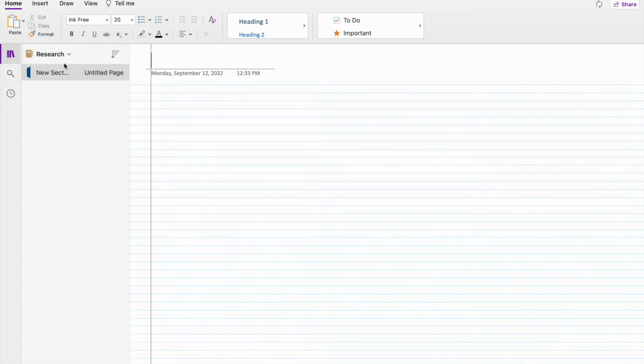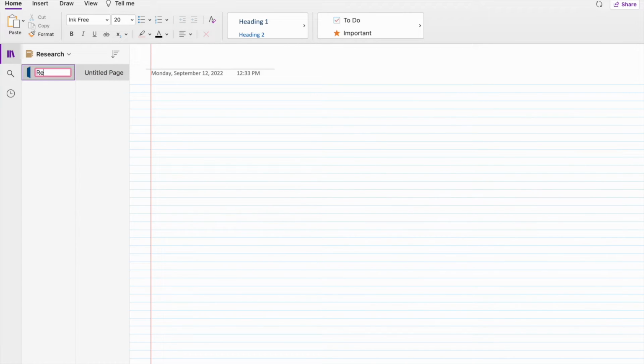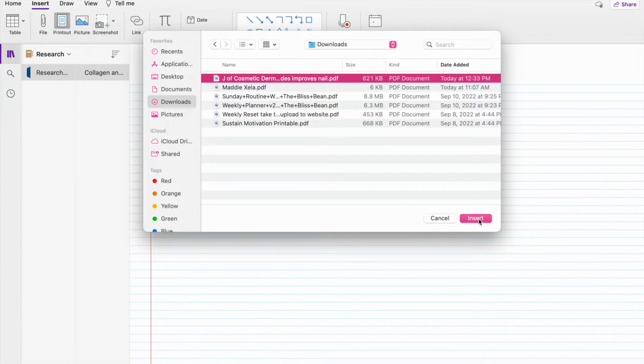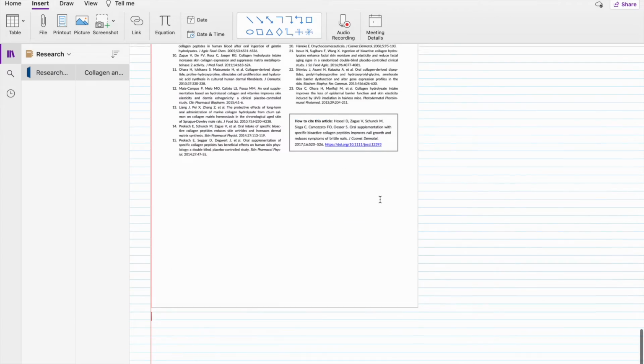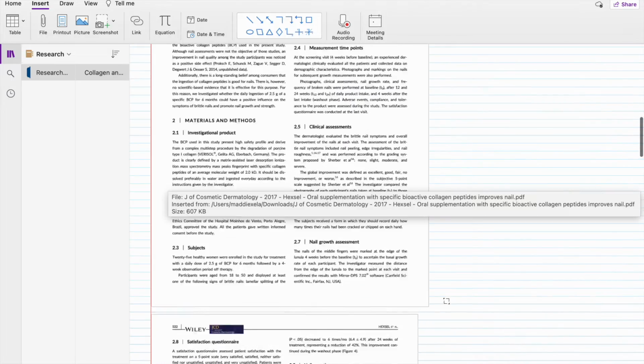Once I've downloaded that, I'm going to use a program called OneNote. It's by Microsoft. I think it's so easy for taking notes and keeping everything in one place and being able to really customize and organize everything. So I'm making a little fake folder for this paper. Once I've made my note in this notebook, I'm going to show you how to insert a PDF or a document. Go to insert and then print out, and that will upload everything that we are looking at today. I find that when I first pull it up, it's too small, so I'm going to resize it a little bit.